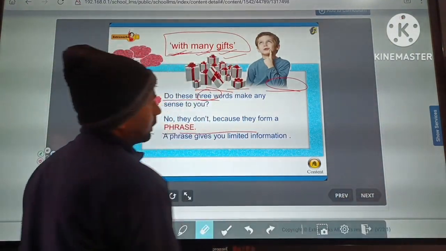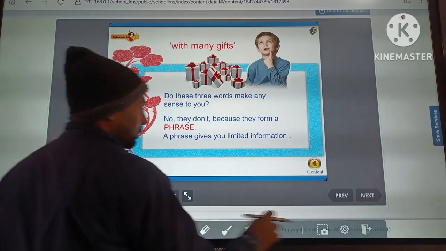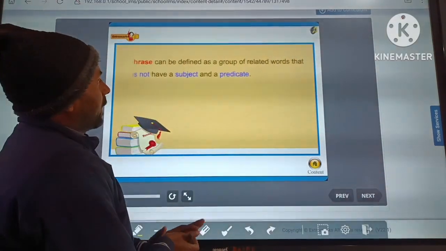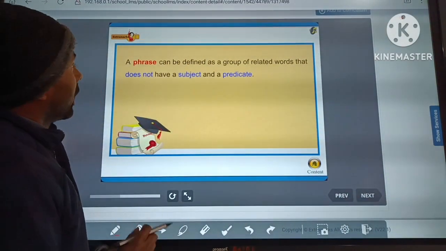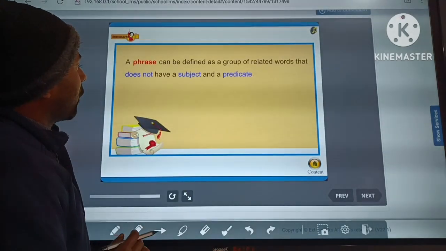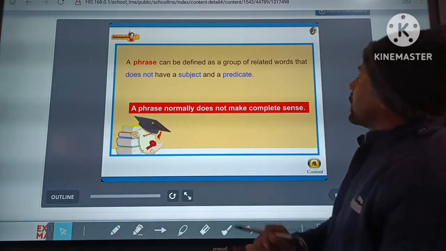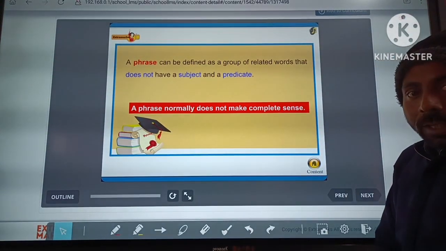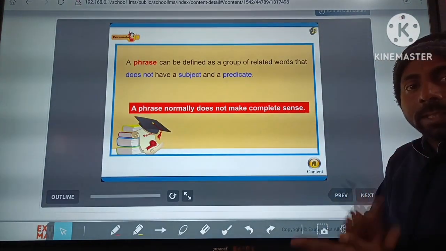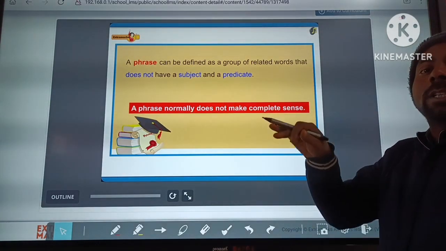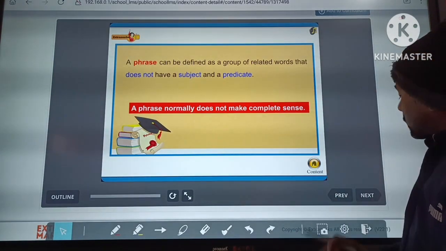Okay, you can see here the definition of phrase. Now, a phrase normally does not make a complete sense. It is a group of words, but it does not have a complete sense. It means it is an incomplete sense.